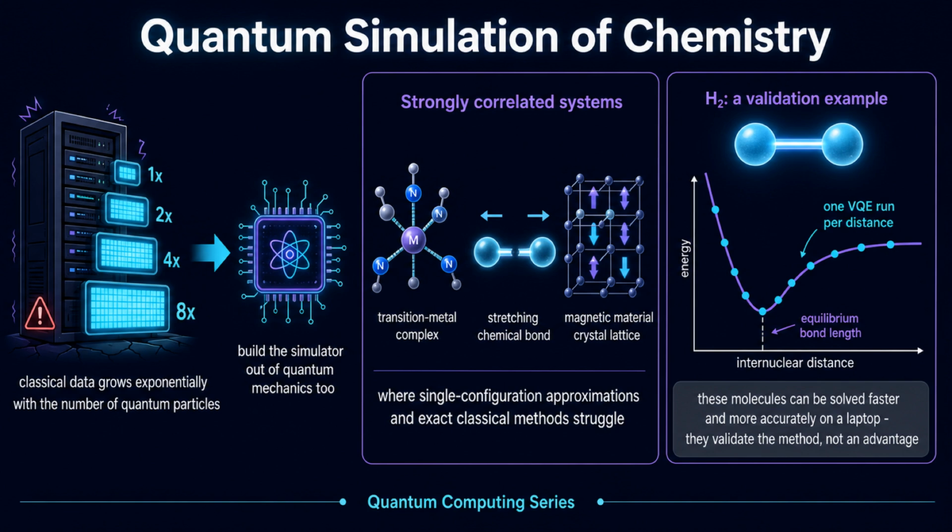The hydrogen molecule is the canonical demonstration, traced out as a potential energy curve, and small molecules have been run on several platforms. But be clear about what they show. They validate the method, not a computational advantage.